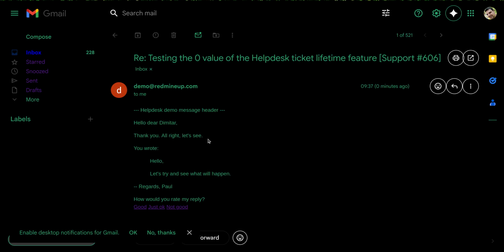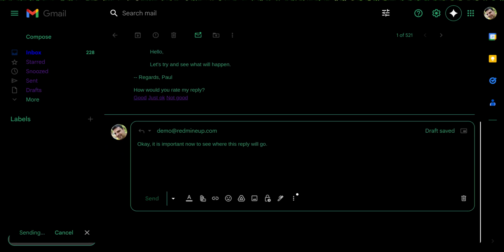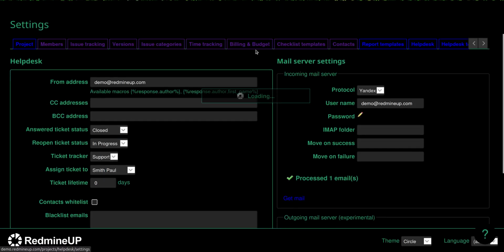Alright, so the key moment now is to reply to this ticket as a client. It is important now to see where this reply will go. So we send it and now collect the emails again. Here it is.